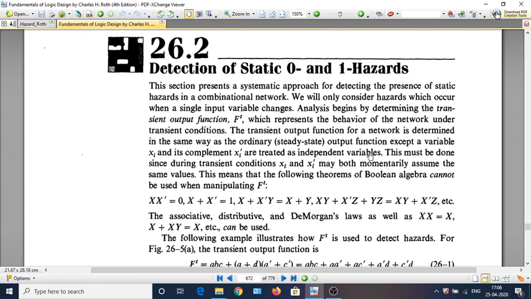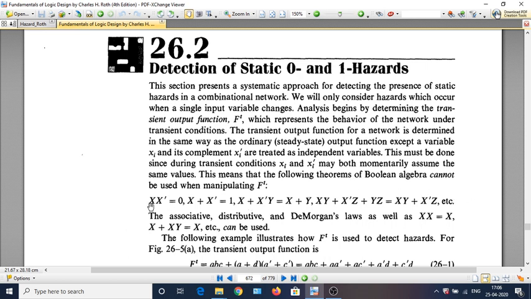As a result, when we apply certain Boolean algebraic theorems, some of the theorems which you have already studied may not hold good under transient conditions. Those theorems which assume x and x complement are complements of each other should not be used. So these are the Boolean theorems which are not valid under transient cases. When deriving f transient, you should not use these theorems.